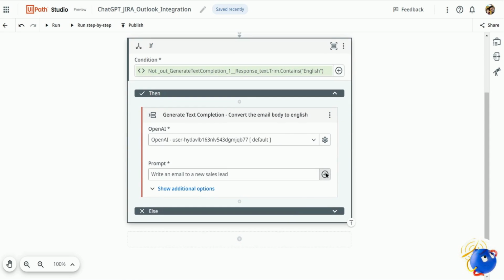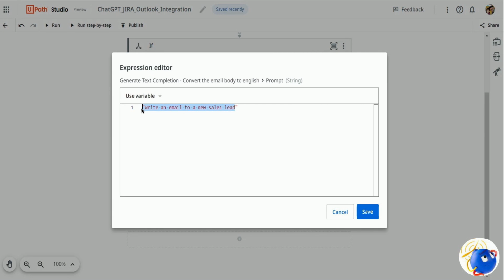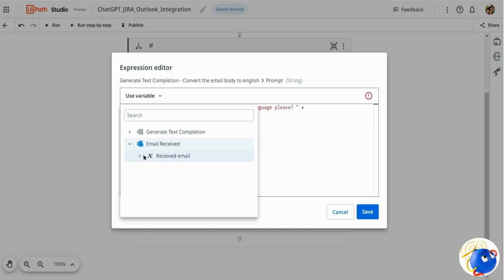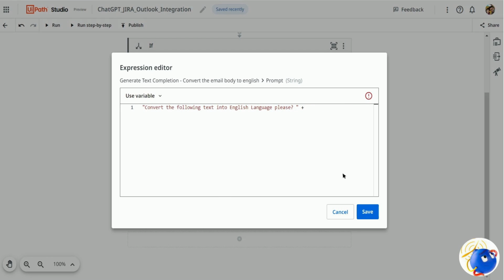So let me again use this expression builder, and we'll ask ChatGPT to convert the mail body to English. Convert the following text into English language, please. And I'll be passing the email body here again. So let me just select that. Yep. Click on save.